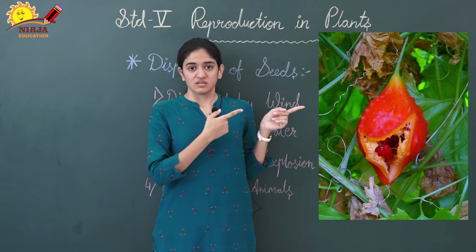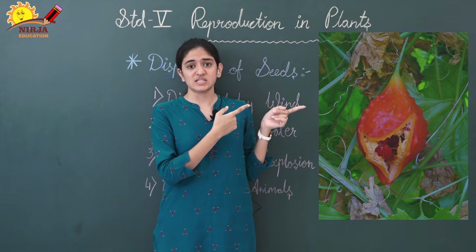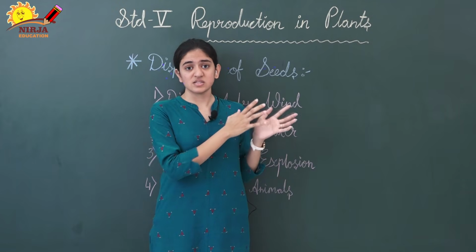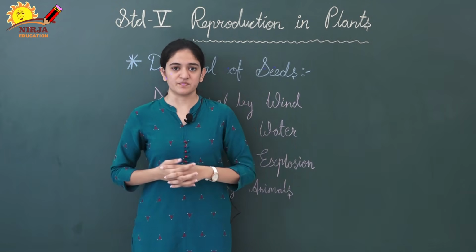You can see this in the image. Yes, this is the balsam fruit. In this, the dispersal of seeds is done by explosion.